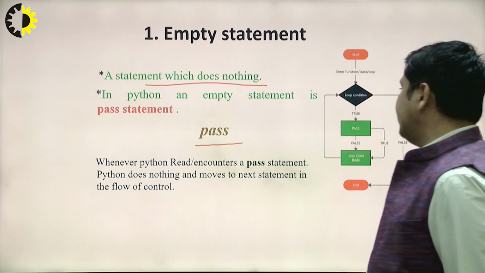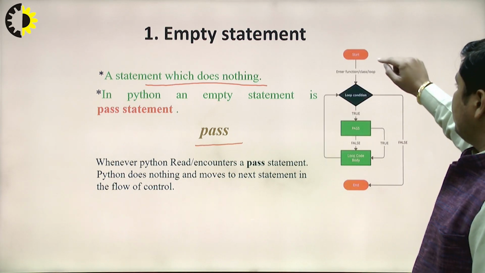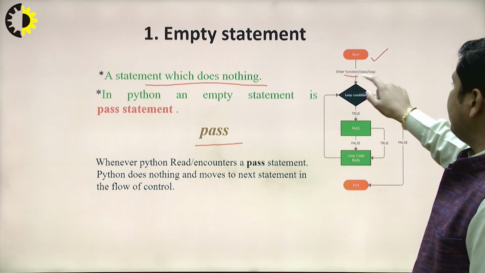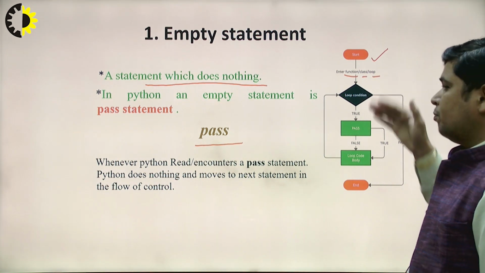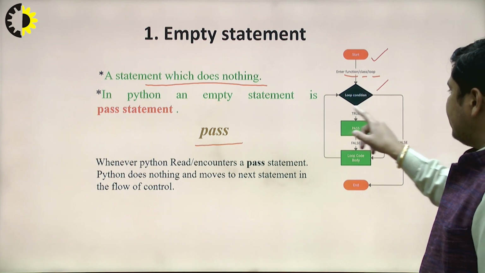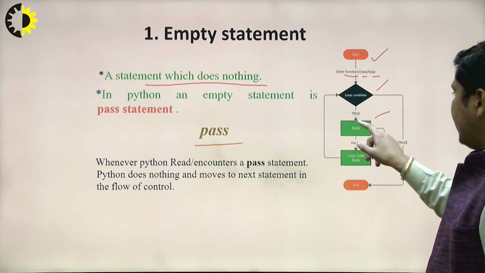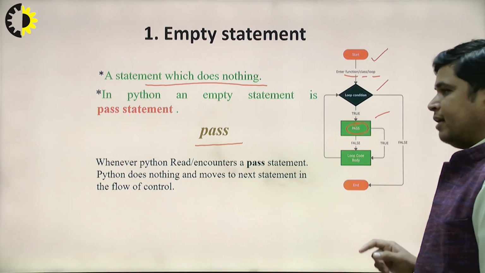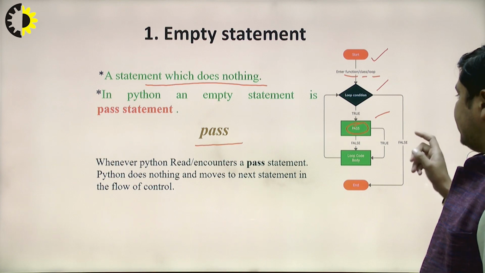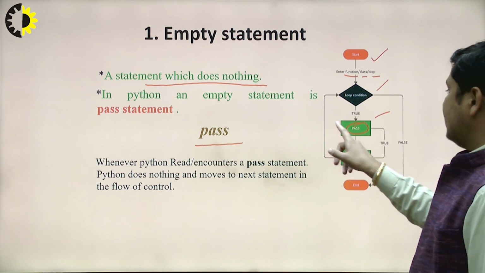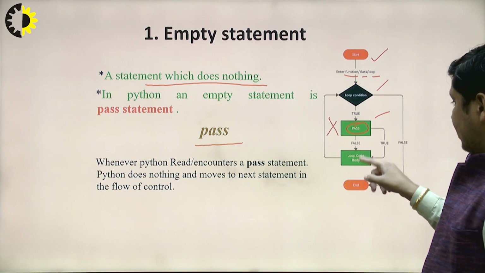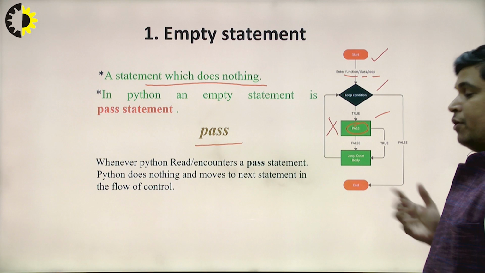Now you will see here, our program starts from this point. This may be a function, it may be a class, and it may be a loop. Then the loop condition will be evaluated. If this loop condition is true, then the loop body will be executed. Inside this I will give one pass statement, and no issue, the condition may be true or it may be false, but in all situations the pass statement does nothing. Control will transfer to the loop body continuously.